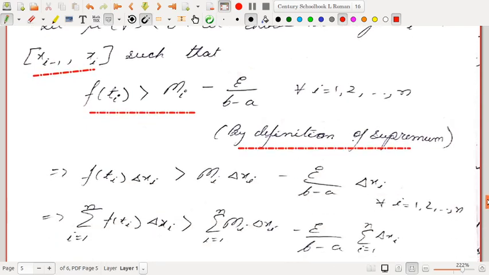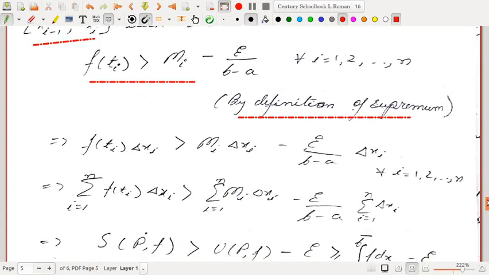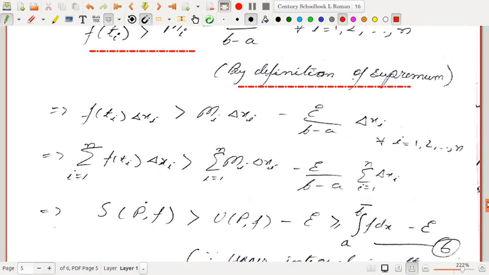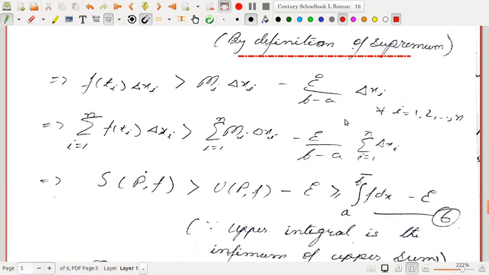Now multiply both sides by delta xi again. So f of ti delta xi is greater than Mi delta xi minus epsilon by b minus a into delta xi. Then take the sum. This sum is S of P f, the Riemann sum. This sum is the upper sum, U of P f, and this is epsilon by b minus a multiplied with this quantity.